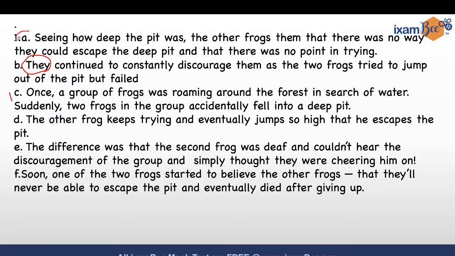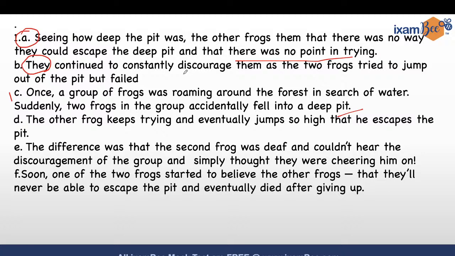A is the next sentence. Seeing how deep the pit was, pit is being connected to pit. So more information comes in sentence A. Seeing how deep the pit was, the other frogs told them that there was no way they could escape the deep pit and that there was no point in trying. They, and then will come B. They continued to constantly discourage them. This is the way of discouraging. As the two frogs tried to jump out of the pit and failed.